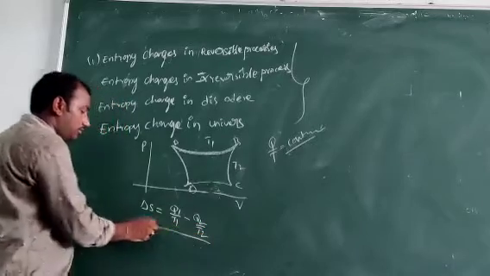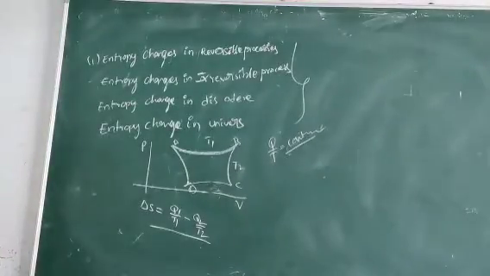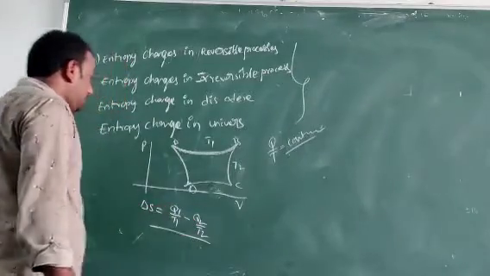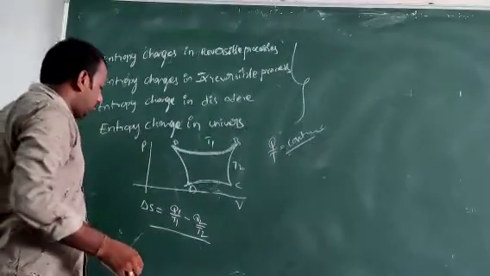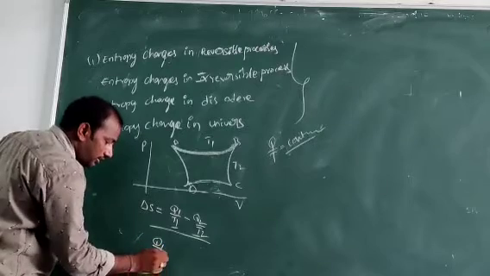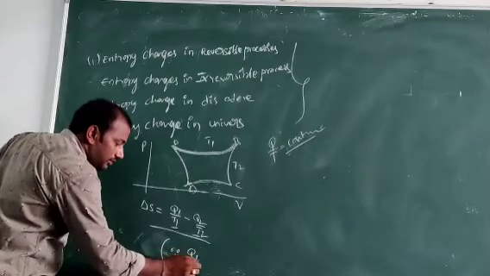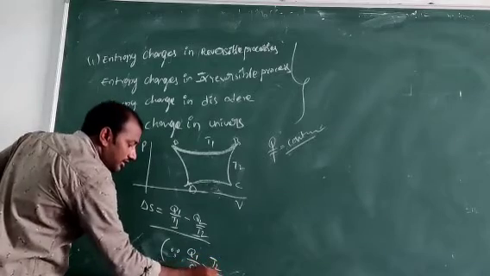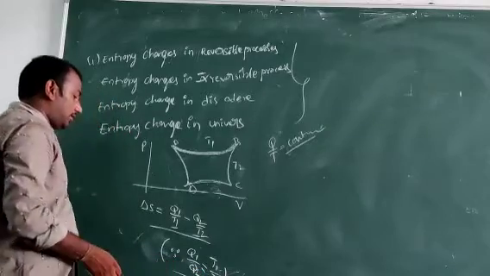So this is the change in entropy in a reversible process. Q1 by T and Q2 by T are the same, but the magnitudes are different. Q1 by Q2 is equal to T1 by T2.